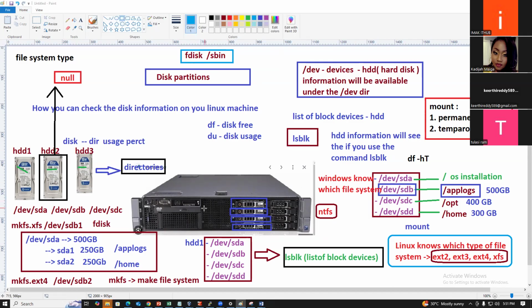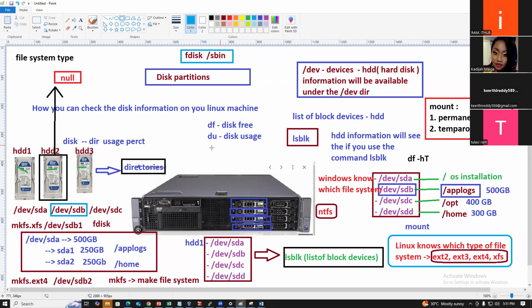Now you understood, right, guys? Now I will show you how to format the disk. For a raw hard disk, how can you change the format, and what is the naming convention for the hard disk? /dev/sda, /dev/sdb, /dev/sdc, something like that. How can you check only the block devices?